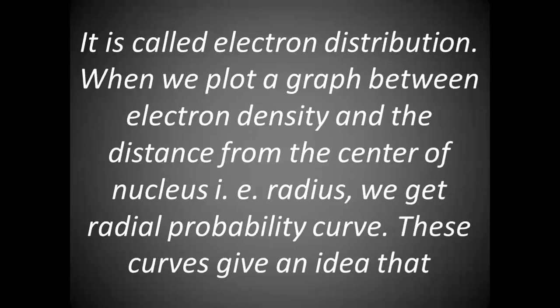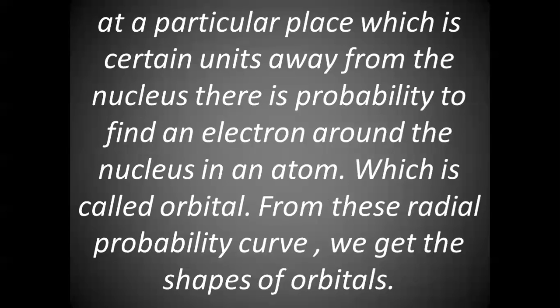These curves give an idea that at a particular place, which is certain units away from the nucleus, there is probability of finding an electron around the nucleus of an atom. And this is called orbital. So please remember that the space around the nucleus of an atom where there is probability of finding an electron is called orbital.